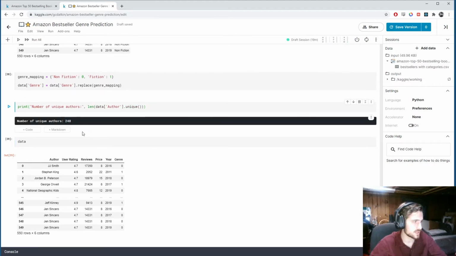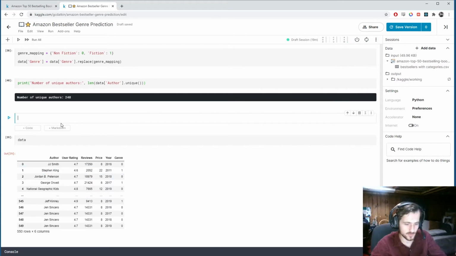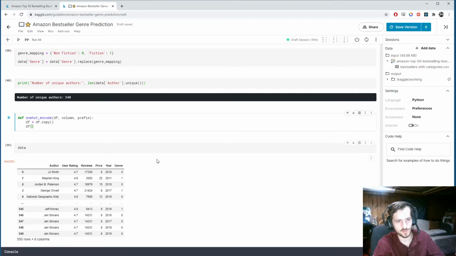Alright, we have 248 unique authors, so we'll add 248 new columns onto our data. That's perfectly fine. So we'll create this function one-hot encode. It's going to take in a data frame, a column, and a prefix. And we'll start by creating a copy of our data frame. Then we'll create a dummies data frame that will be pandas.get_dummies of df sub column, with the prefix as